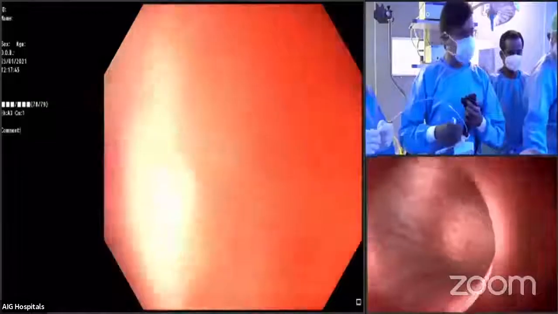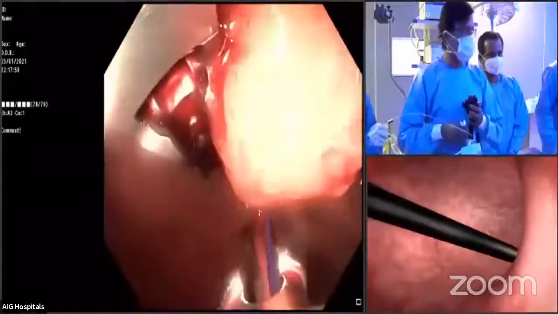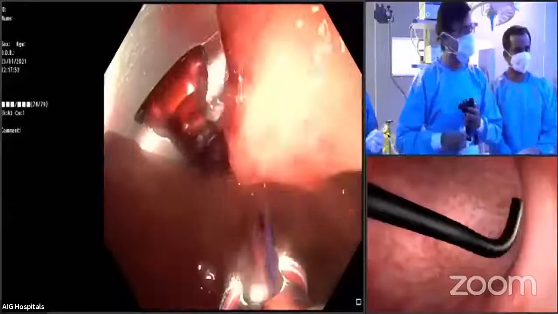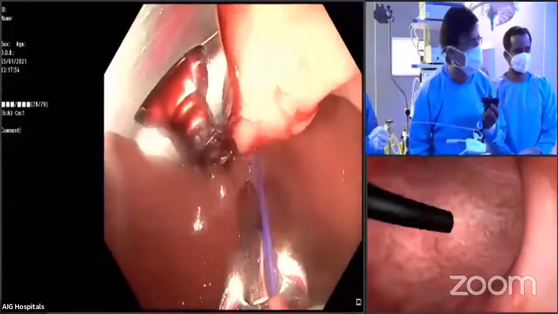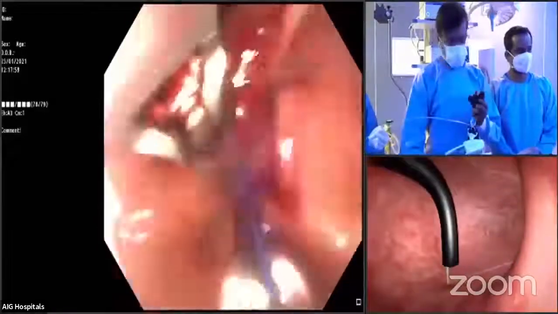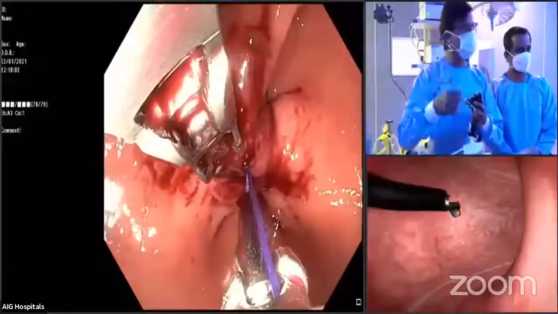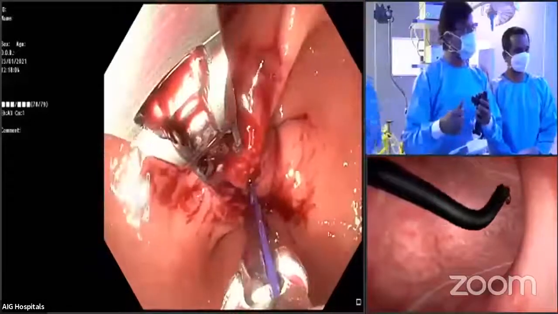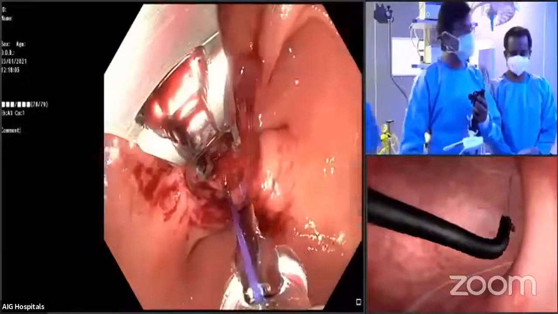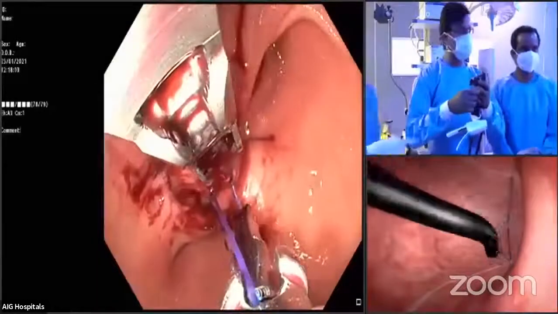Helix is out. Now you see here, I've come to the anterior wall and finished my sixth suture. What I'm going to do now is drop my suture here and then cinch it. Take out the helix, please. As you see here, I have completed the first round of suturing. Now, can you show them the hand movement?